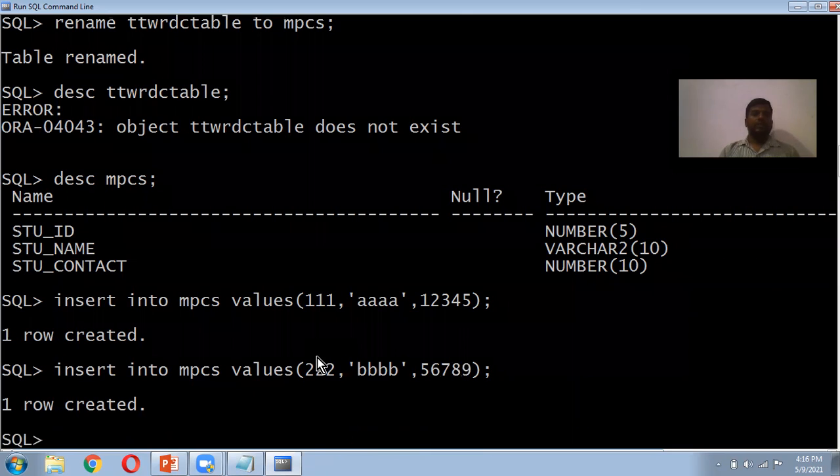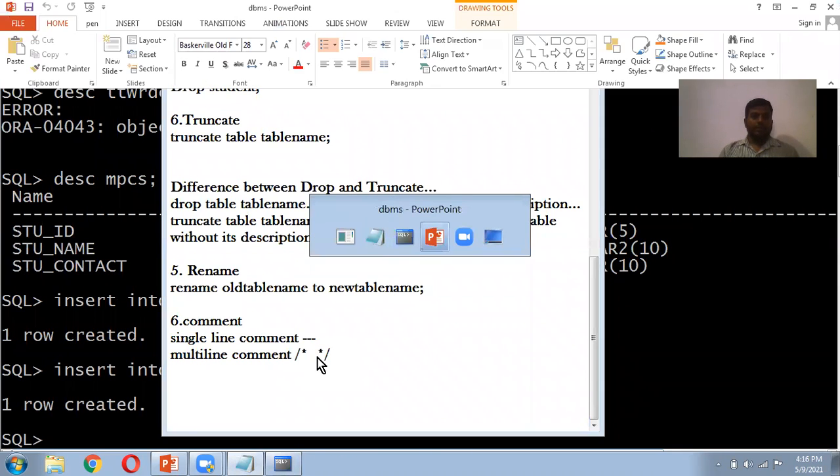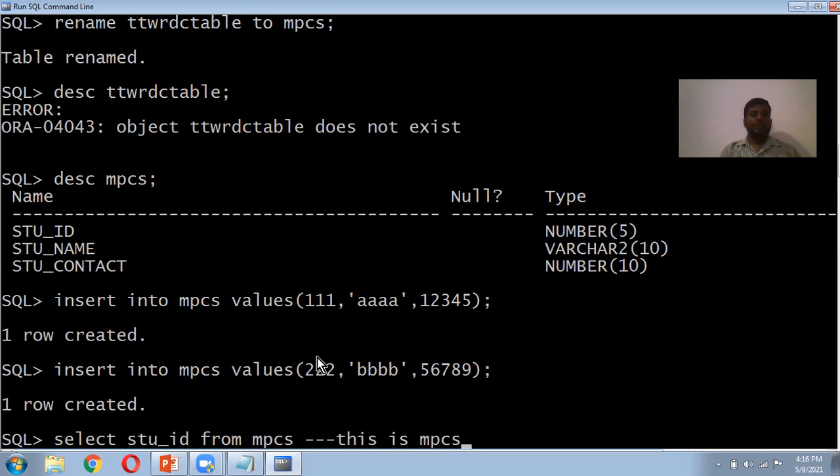After that one here, what you have to do? Comment. Comment nothing but here. So I want to take the value here. Select, I want to have only student ID value only, from table name is MPCS. Simply. So after this one, we write the single line comment, this is MPCS table.